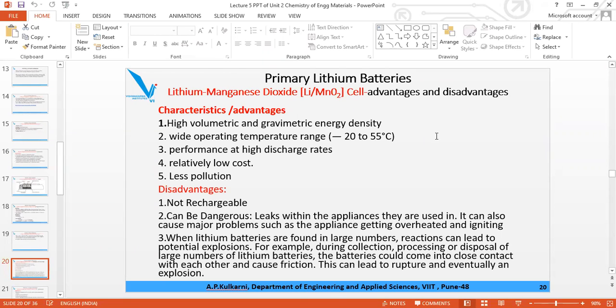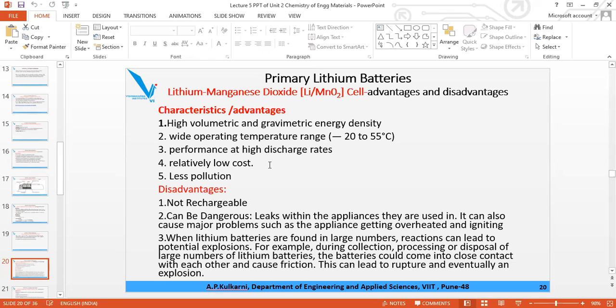Then performance at high discharge rate: the discharge is very slow, and it gives a better response during the discharge. It has a low cost because they are not rechargeable, and no gases are evolved during use, and therefore no pollution is there.